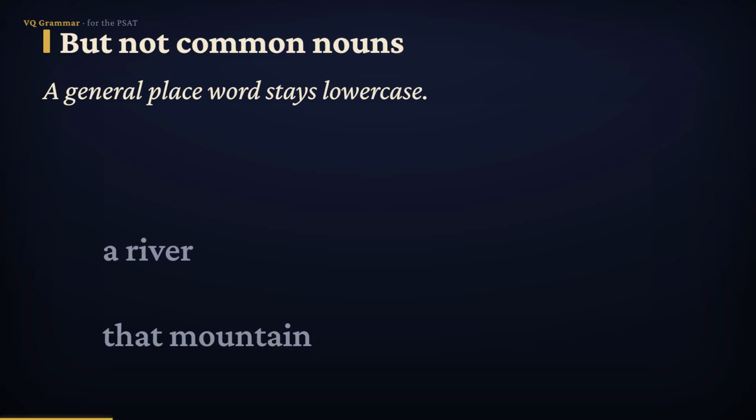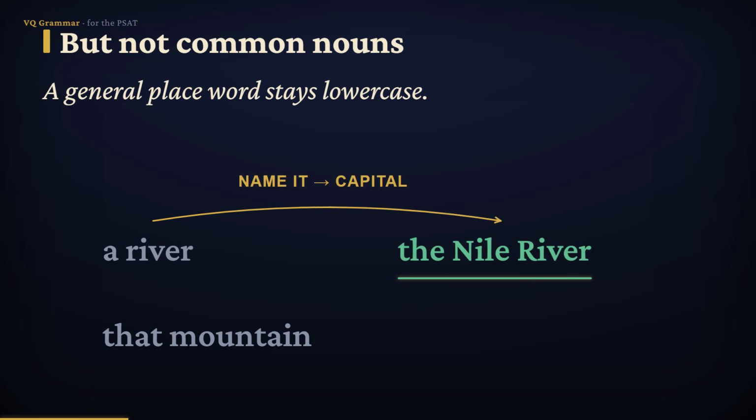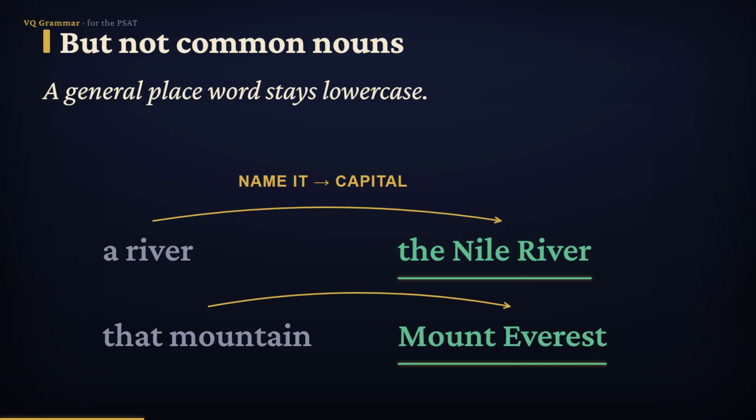Now the contrast. A general place word, not a name, stays lowercase. A river, any river at all, is common, so it's small. But give it a name, the Nile River, and it becomes a proper noun with capitals. The same goes for that mountain, lowercase, versus Mount Everest, the name of one particular peak. So the rule is about names. Name the specific place and it earns a capital.